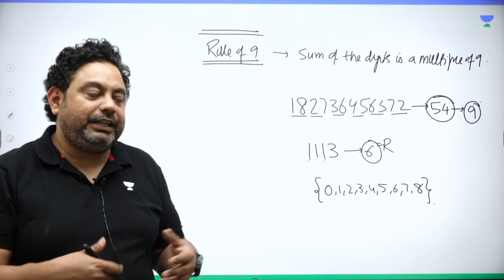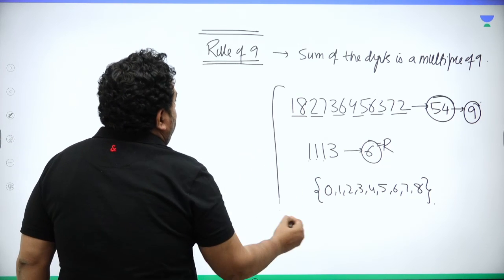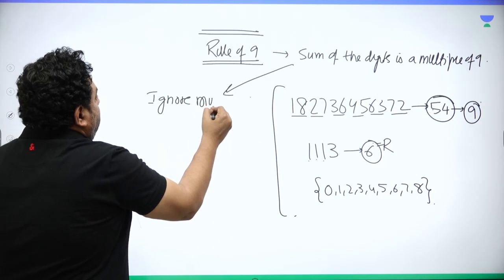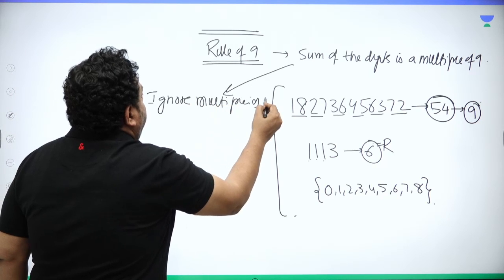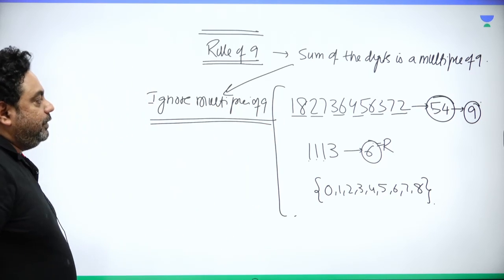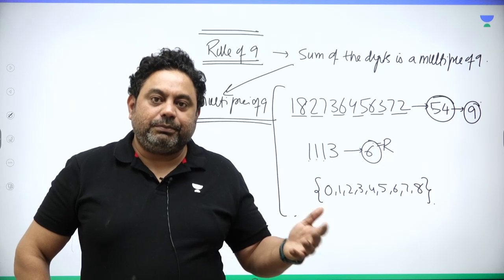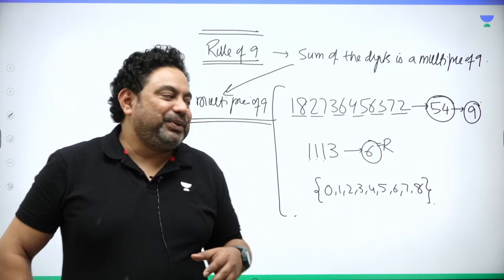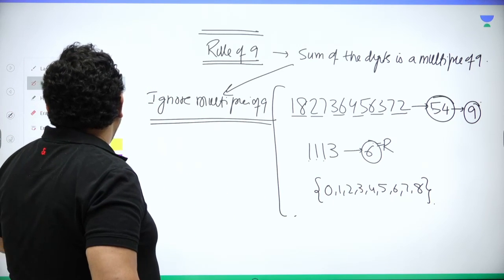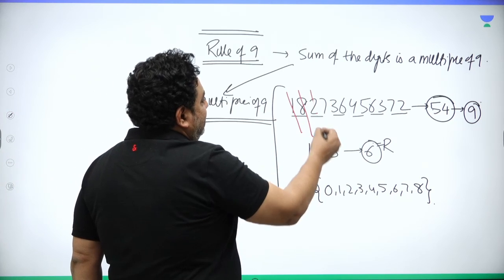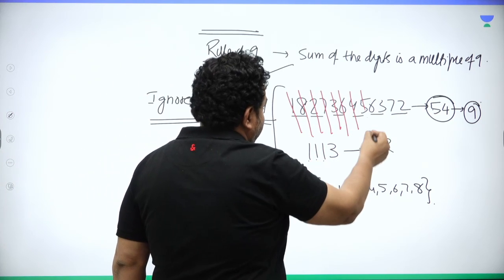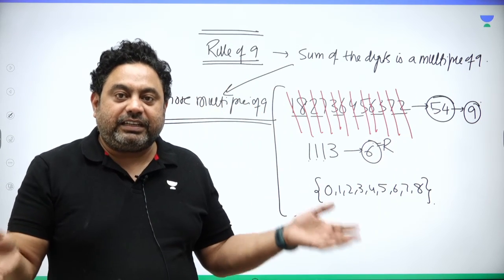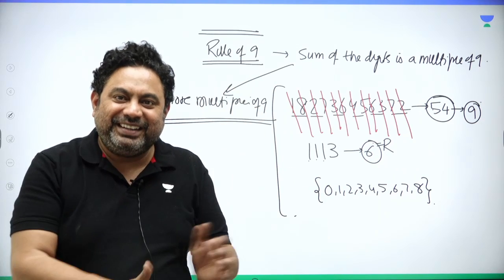So whenever you want to divide by 9, rather, now if we can change, I say ignore multiples of 9. That would actually be better, no? Because as we did in the divisibility rule of 3, ignore multiples of 3. So can't we do ignore multiples of 9? Right? So for example over here, 1 plus 8 is 9, ignore. 2 plus 7 is 9, ignore. 3 plus 6 is 9, ignore. 4 plus 5 is 9, ignore. 6 plus 3 is 9, ignore. 7 plus 2 is 9, ignore. So the whole number is ignored, the number is exactly divisible by 9.